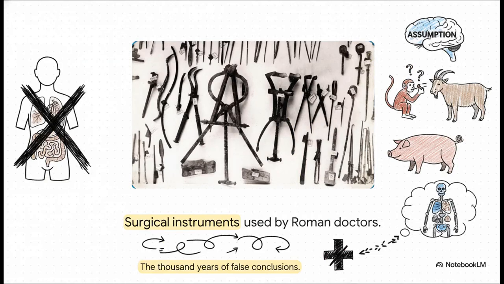Well, if you guessed that he couldn't actually study human bodies, you hit the nail on the head. Because human dissection was strictly banned back then, Galen had to experiment on and dissect animals instead. He just kind of assumed human bodies were built exactly the same way. And because of that, Galen reached several totally false conclusions about our organs. That mistake led to doctors treating people incorrectly for over 1,000 years, which is wild, especially considering they actually had some surprisingly advanced surgical tools for the era.